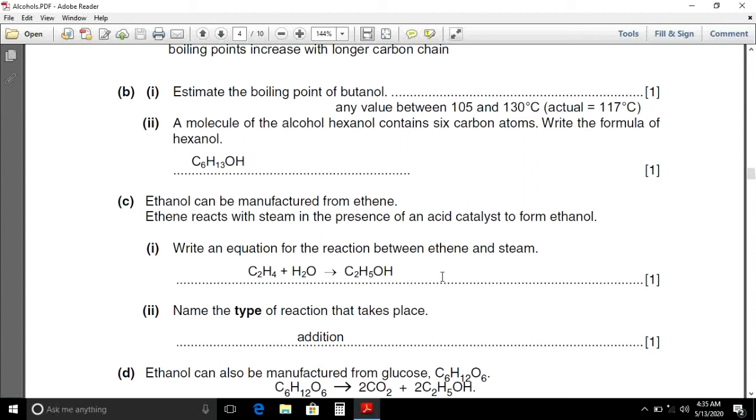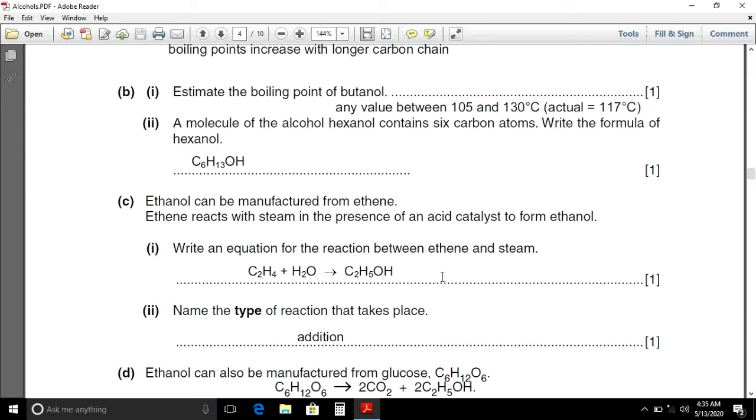Dear students, any value between 105 degrees Celsius to 130 degrees Celsius will be acceptable. As the homologous series developed by a constant increase of CH2 group, therefore there must be a constant increase in their boiling point. The difference of boiling points between C3H7OH and C2H5OH is 97 to 78, that is equal to 19. Therefore adding 20 or 21 to 97 will give the boiling point of butanol.